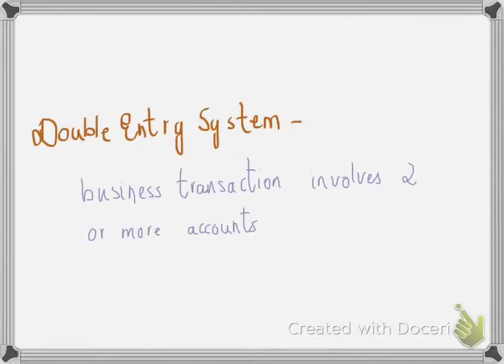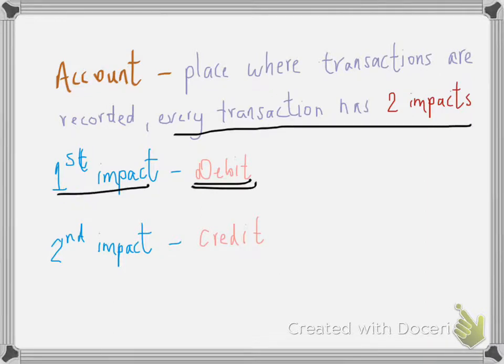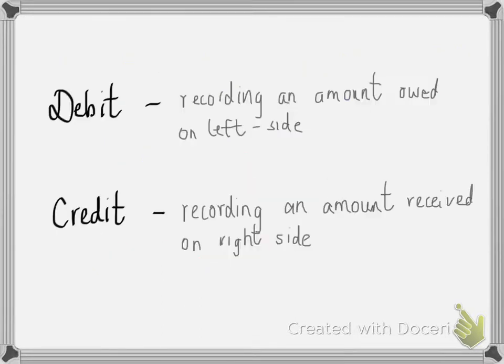Now let's look at what a double entry system means. So a double entry system is when a business transaction involves two or more accounts. Now let's see what account means. It is the place where a transaction is recorded, and every transaction has two impacts. Now the first impact is debit and the second impact is credit. Now debit and credit are very important terms in accounting. You'll have to know the meanings of them. And the meaning of debit and credit will be explained now.